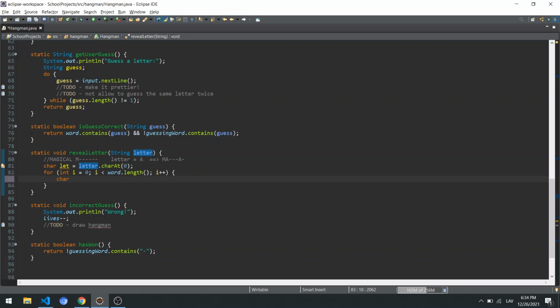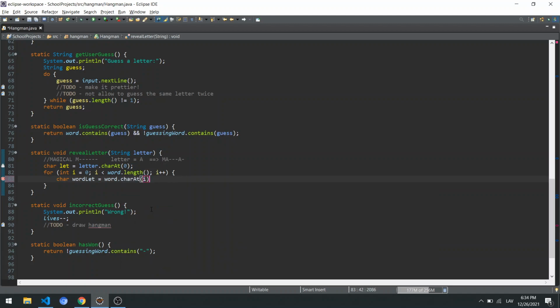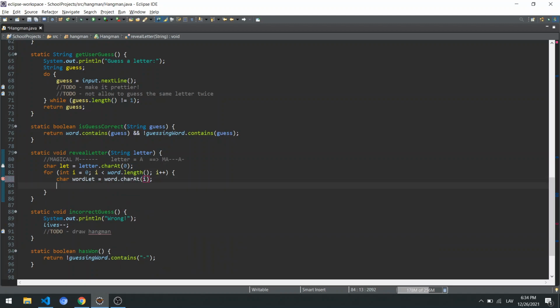So char word letter equals word char at this i position. And again, if this is too complex, you can remove everything else and just call this one method and try to nail it down to perfection.